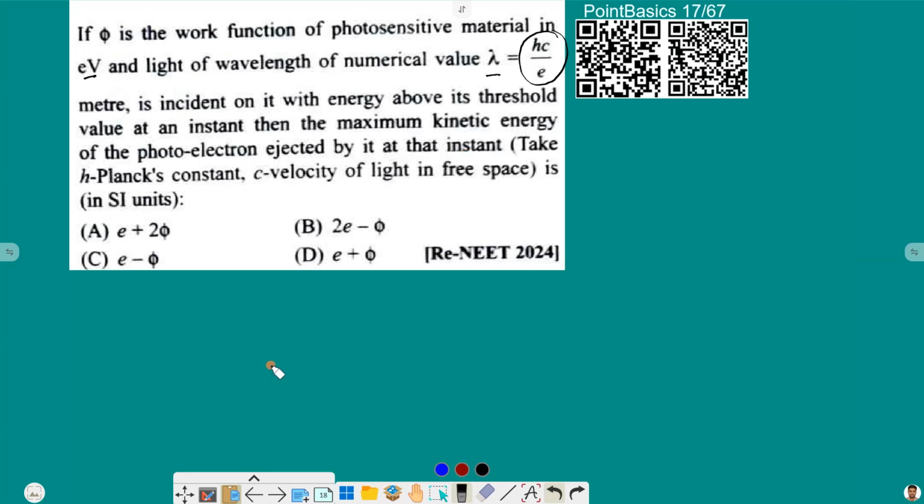So we know that maximum kinetic energy, KE max, is equal to the energy of the photon minus the work function. Now the energy of the photon will be equal to hc by lambda, and the lambda value is hc by E. So hc gets cancelled, and this is basically equal to E. So this becomes E minus phi, and that is option C for us.